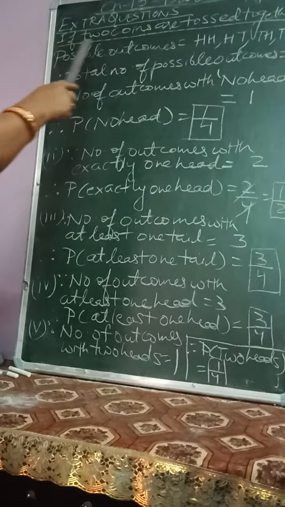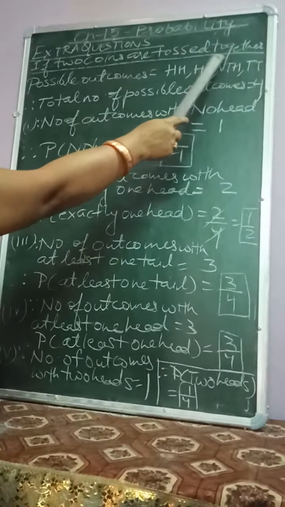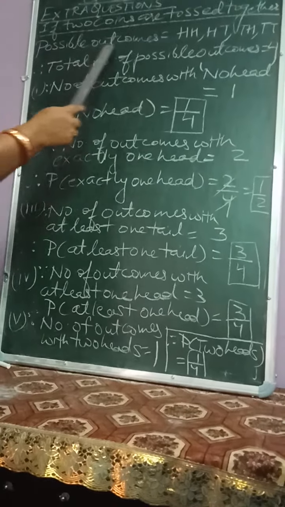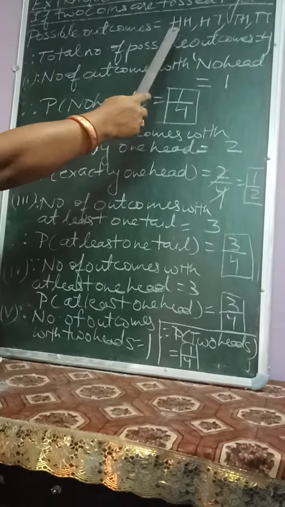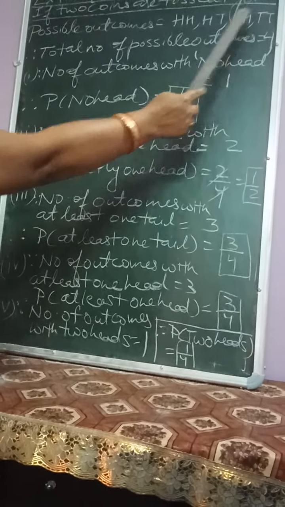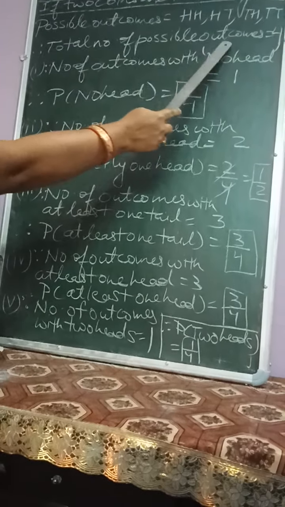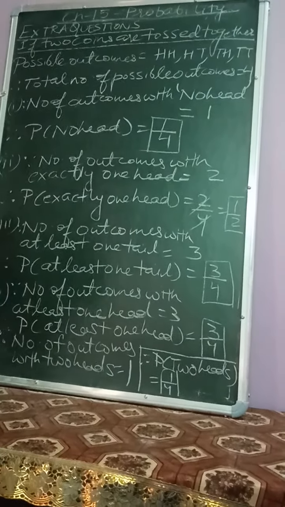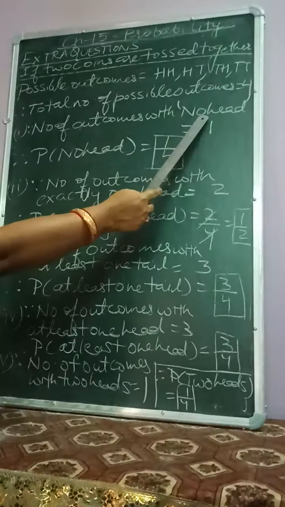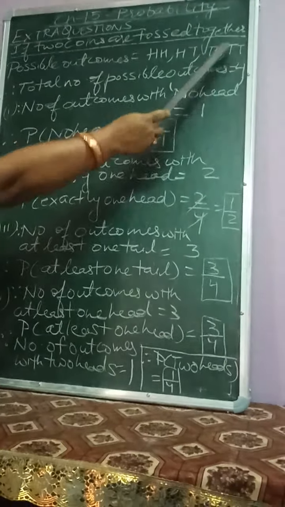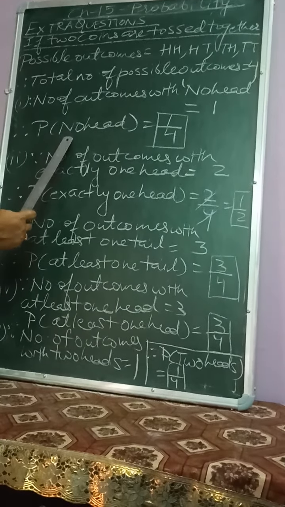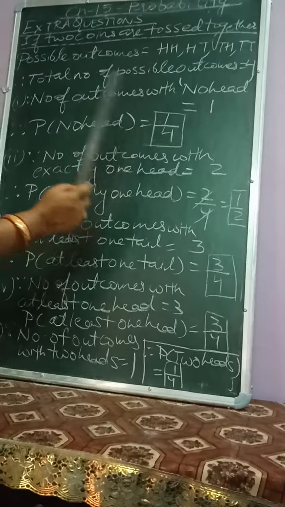So if two coins are tossed together, or if one coin is tossed two times, then these are the possible outcomes, which are head head, head tail, tail head, or tail tail. So total number of possible outcomes are 4. Now first part, the number of outcomes in which there are no heads is only 1. So such outcomes are 1. Therefore probability of getting no head is 1 by 4.